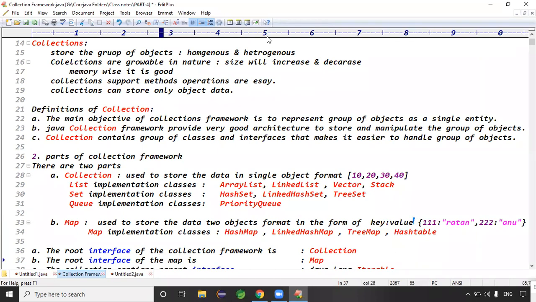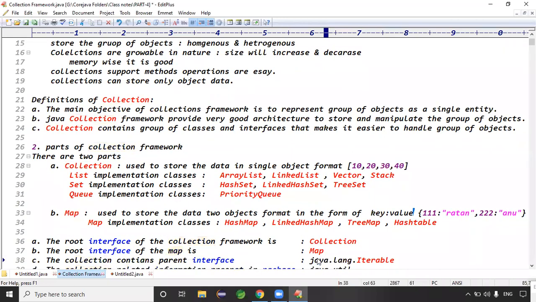Collection is completely different, and Map is completely different. The root interface of the collection framework is Collection only. The root interface of Map is Map only. And the Collection interface has a parent interface.